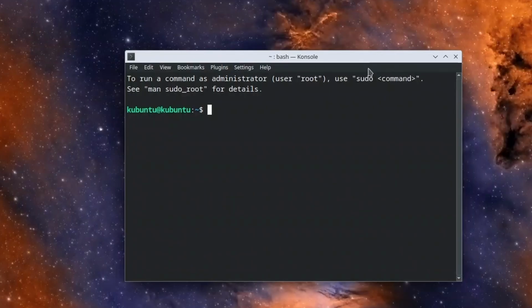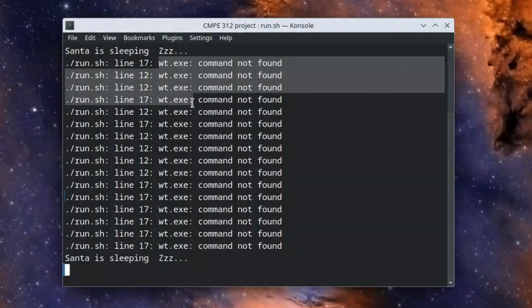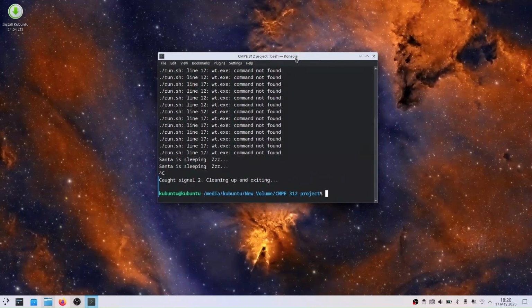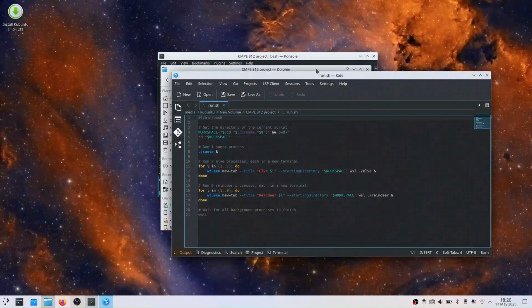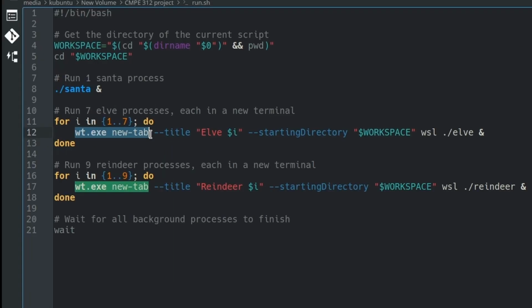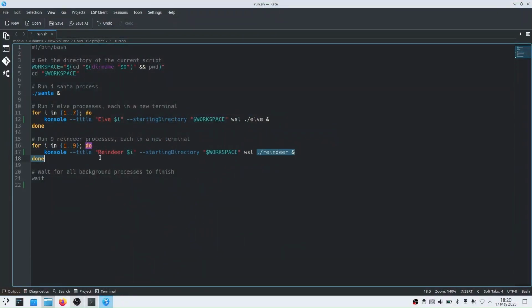Zoom in a bit. Now, if you guys remember, we wrote the thing somewhere in media. Now, I don't think the script is going to run because some stuff is written in terms of WSL. Yeah, like wt.exe, but I'm using console, so maybe this is a small change that we've got to do. Got to open this thing. Now, I believe maybe, just maybe, all we've got to do is change this into console, I guess. Okay, it doesn't know what a starting directory is, so I'll also delete everything up until here. Maybe that will fix it.